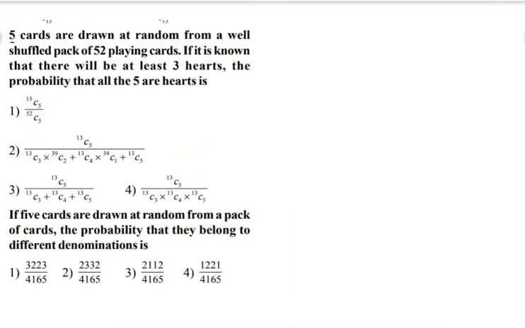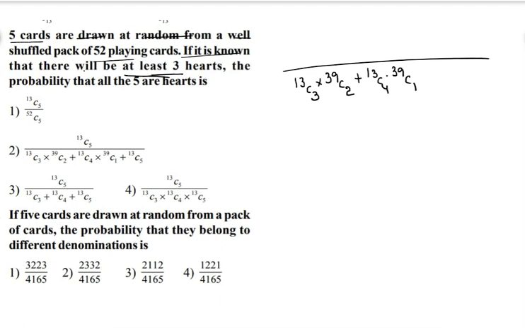Hi students, observe this question. 5 cards are drawn at random from a well shuffled pack of 52 playing cards. It is known that there will be at least 3 hearts. That's why from 13 hearts any 3 cards you can select, and the remaining 2 cards we have to select from 39. Or from 13 hearts we select 4, and the remaining 1 card from 39. Or from 13 hearts we select 5 cards, and the remaining nothing from 39.